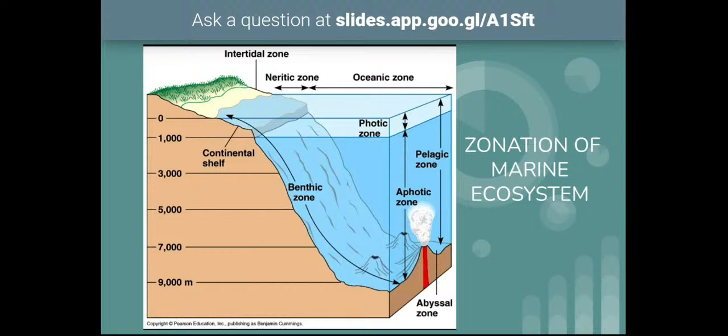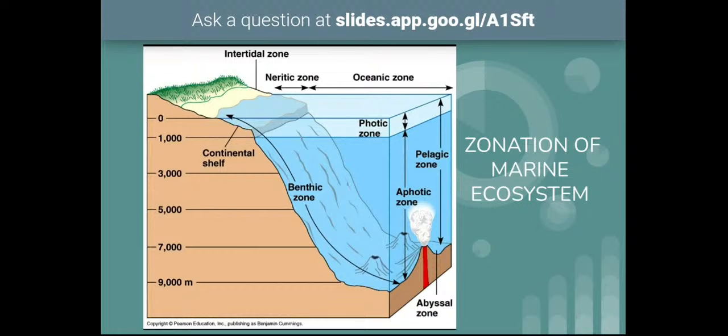So the surface area or substratum of the continental shelf can be divided into two zones. One is the littoral zone. This will be the peripheral area, the area that is very close to the beaches or continental area. So that is called the littoral area. After the littoral area, the sublittoral area will be there. So these two areas are the bottom areas of the continental shelf,